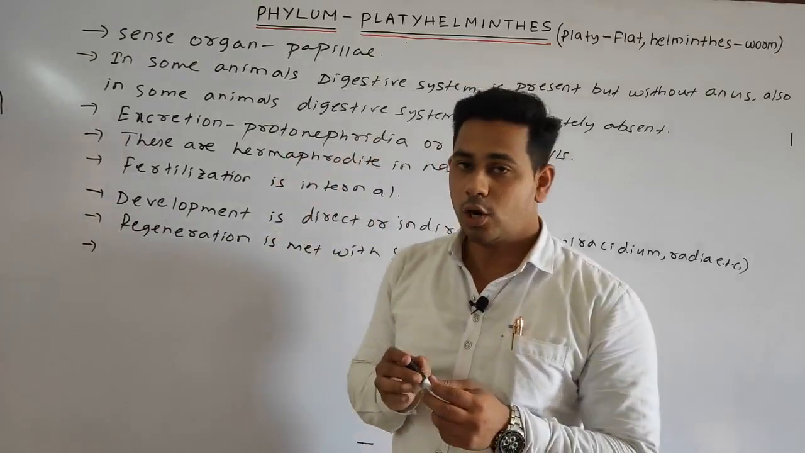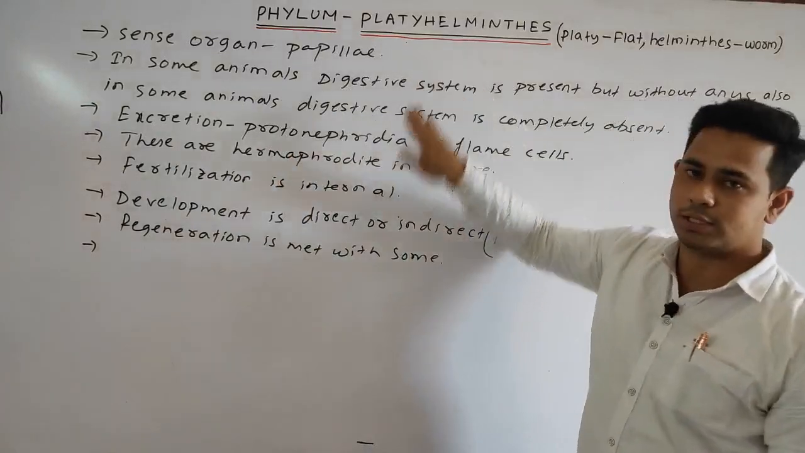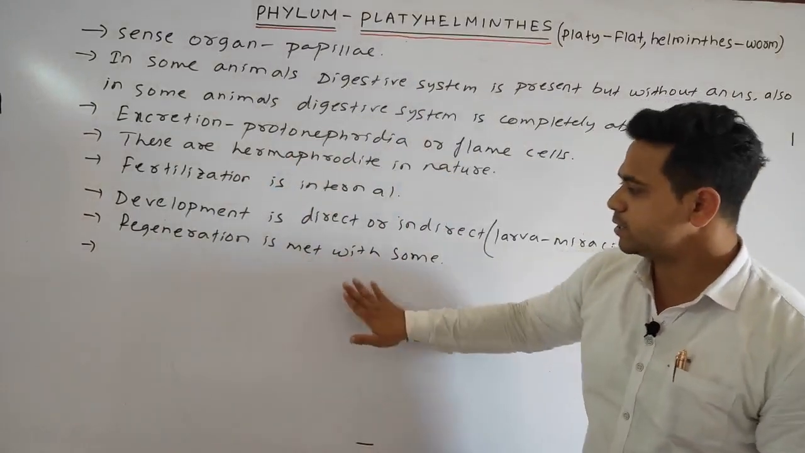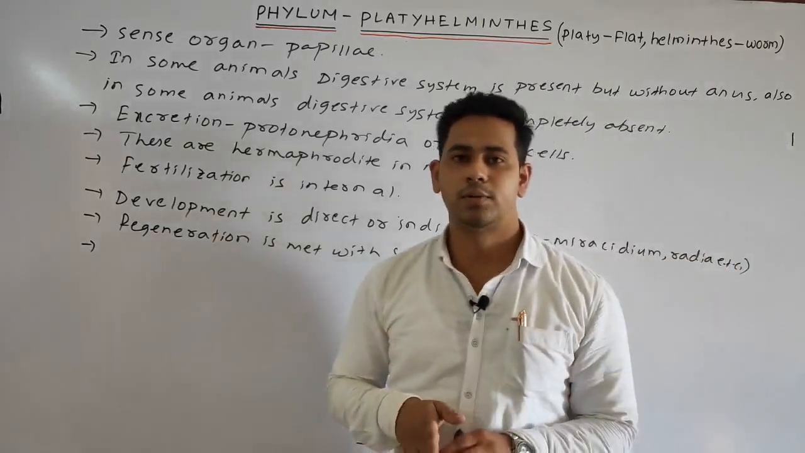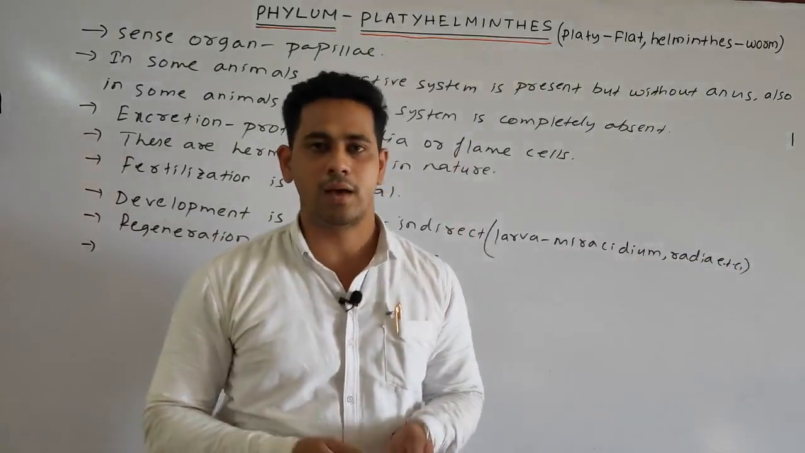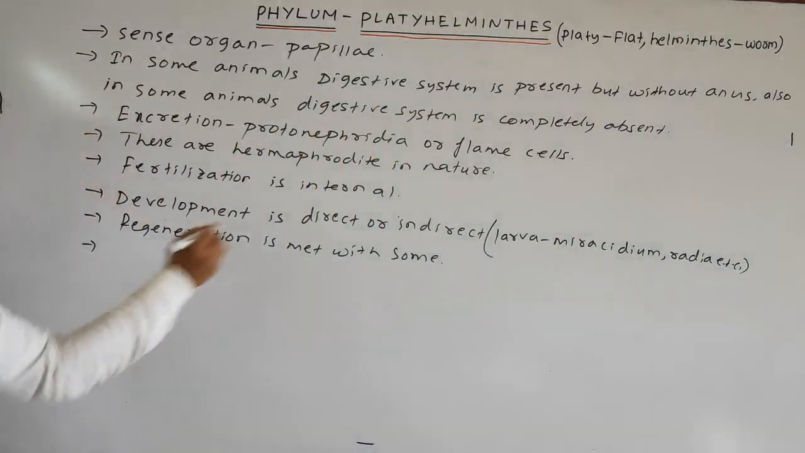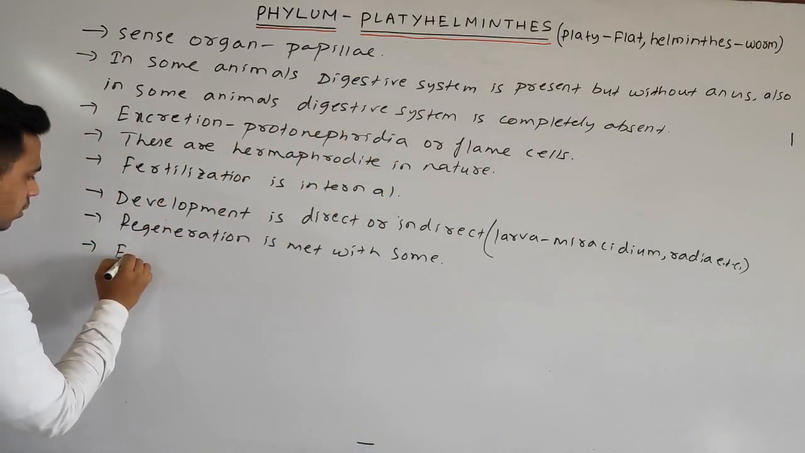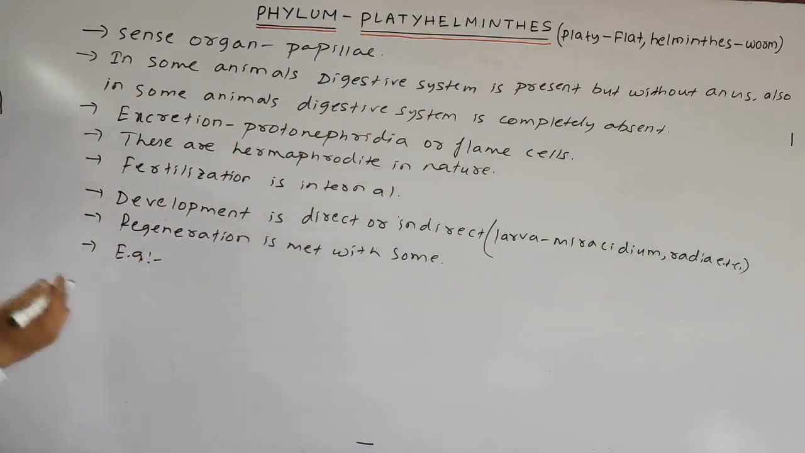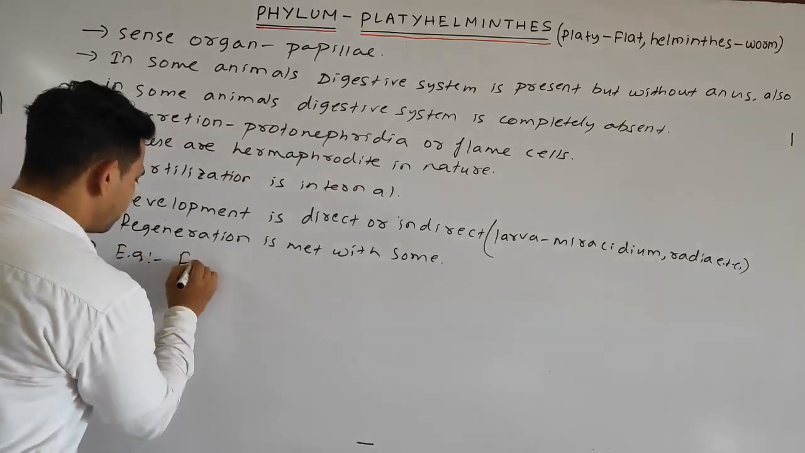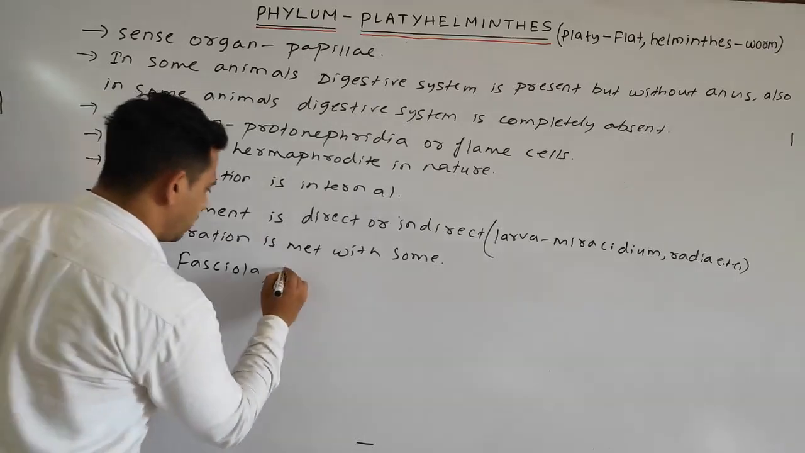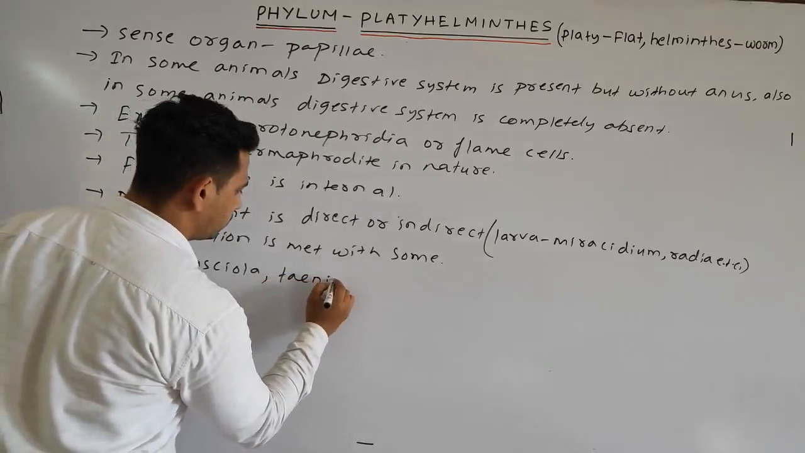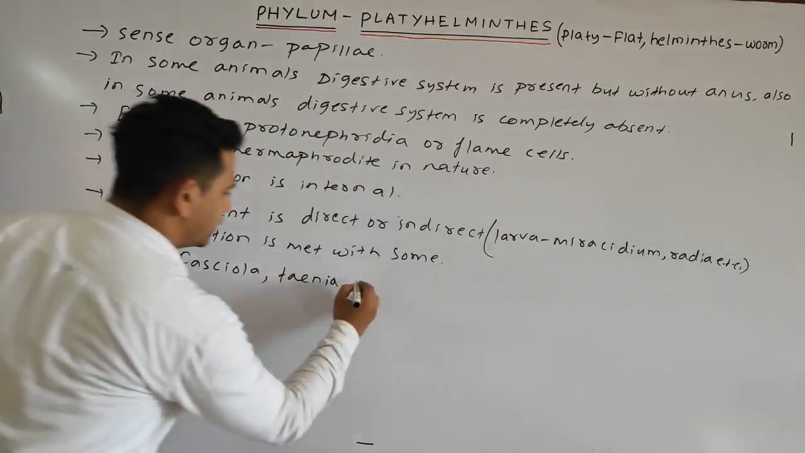So it is not present in all the cases of the platyhelminthes. So it is written regeneration is met with some. And lastly, we'll add the example. There are so many examples such as Fasciola, Tinea, Planaria, etc.